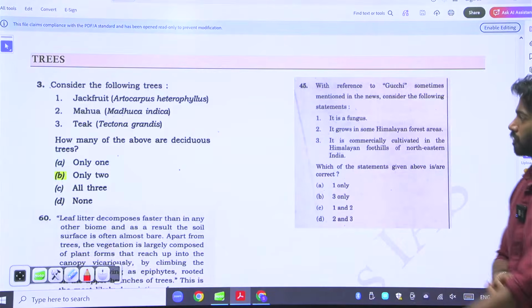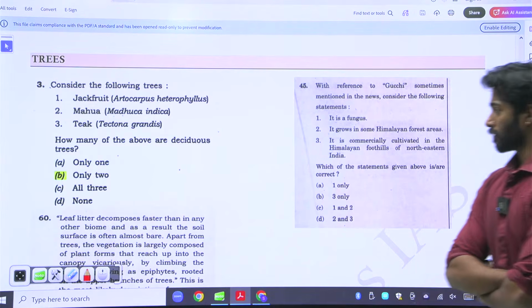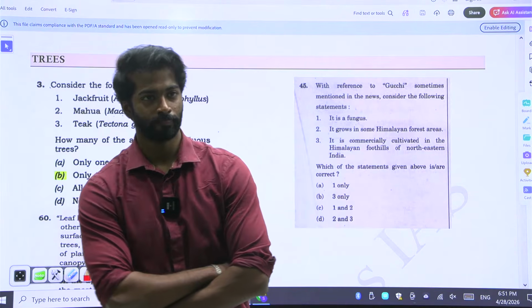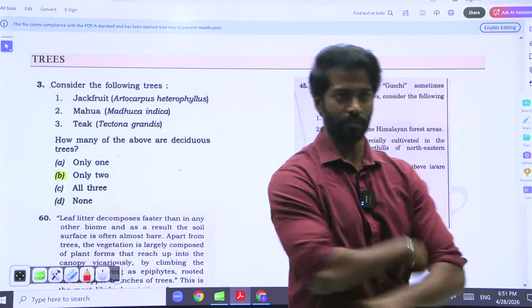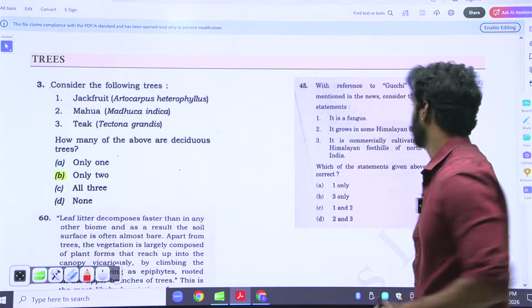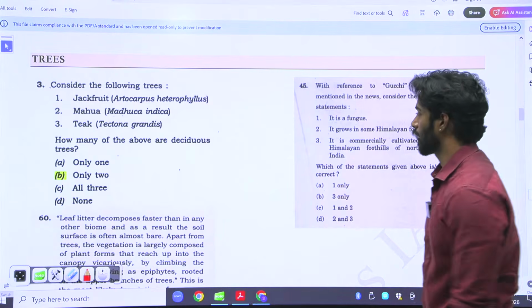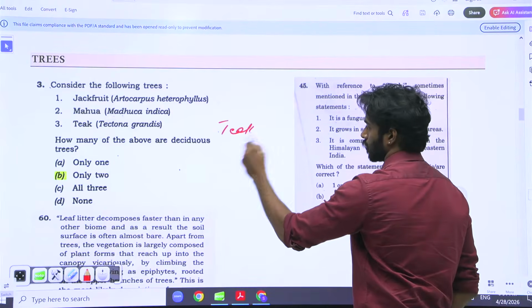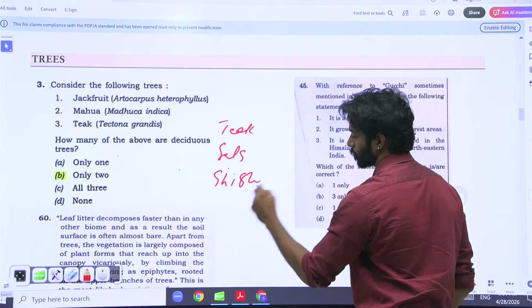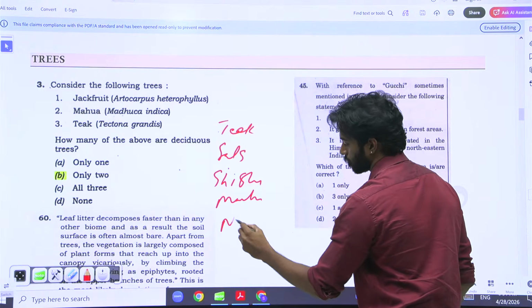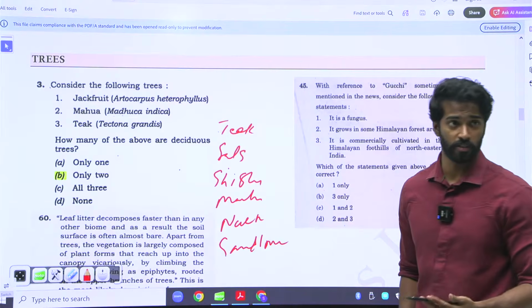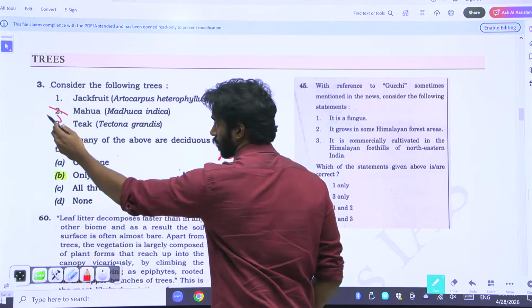Now we have come to trees. What are deciduous trees? What are the trees? Teak, sal, shisham, mawa, neem, sandalwood. All of these are what? Deciduous trees. Here it is clearly given that mawa and teak are there.